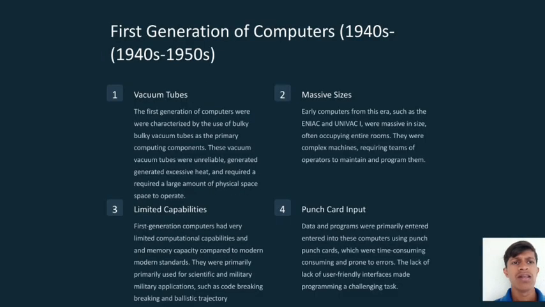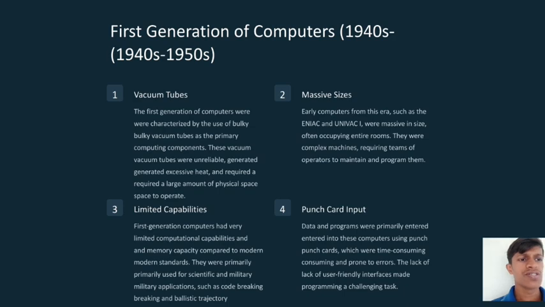Now, let us see the generations of computers. First generation of computers, from 1940s to 1950s. First, vacuum tubes. The first generation of computers were characterized by the use of bulky vacuum tubes as the primary computing components. The vacuum tubes were unreliable, generated excessive heat, and required a large amount of physical space to operate. Second, massive size. Early computers from this era, such as ENIAC and UNIVAC, were massive in size, often occupying entire rooms.